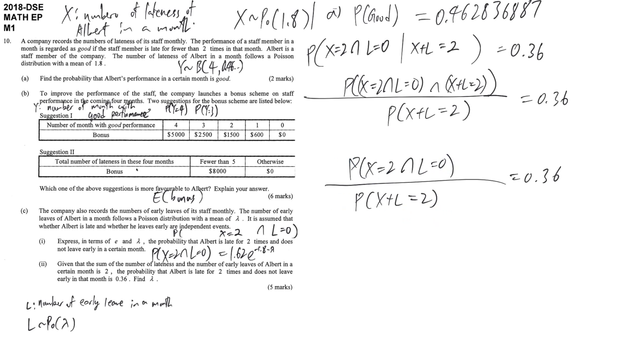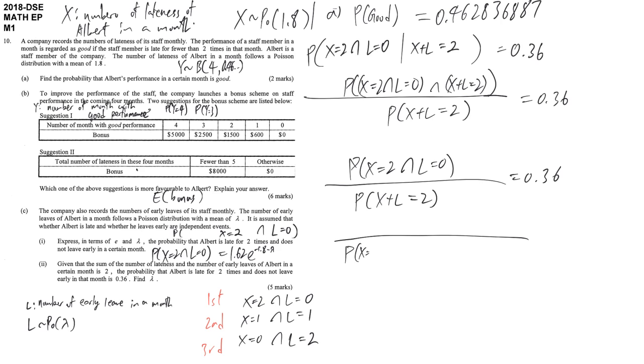This is one of the cases, so you should list out the cases. X equal to 2 and L equal to 0 is the first case that fulfills our requirement. Then the next case is X equal to 1, L equal to 1. The last case, X equal to 0, L equal to 2. So basically this probability is talking about, among these paths, this path comes up, and the probability is 0.36. Our denominator consists of three paths. The first path is exactly the same as the numerator, which we calculated already. The second path is X equal to 1 and L equal to 1. The last path is X equal to 0 and L equal to 2 at the same time.